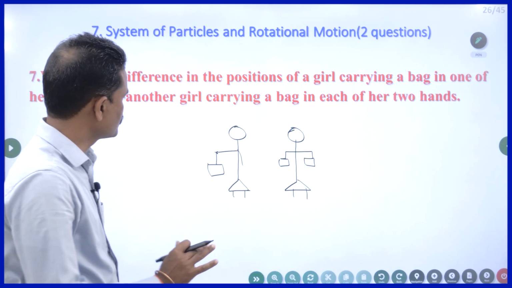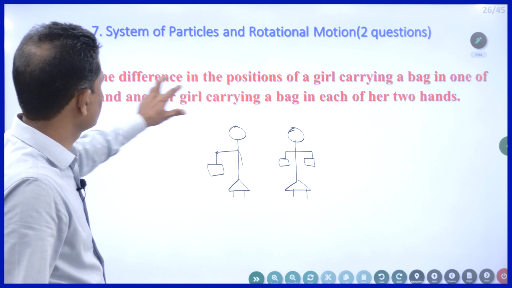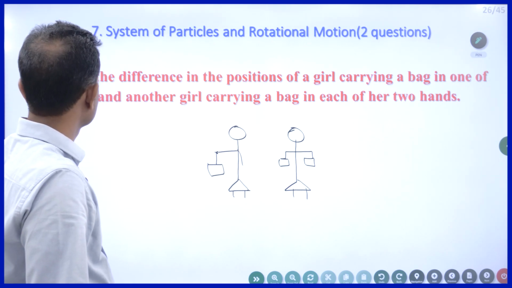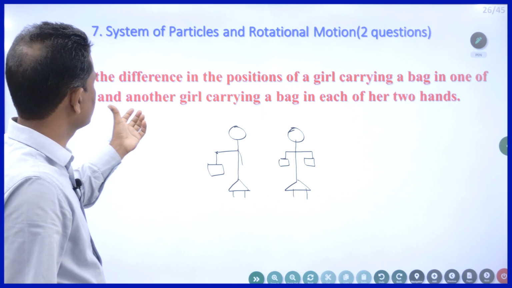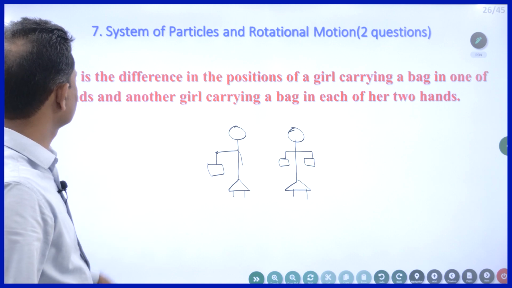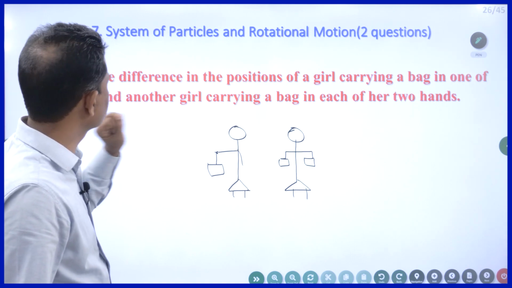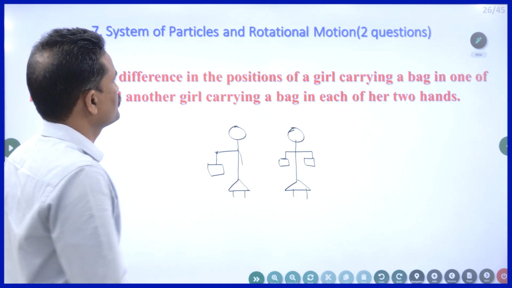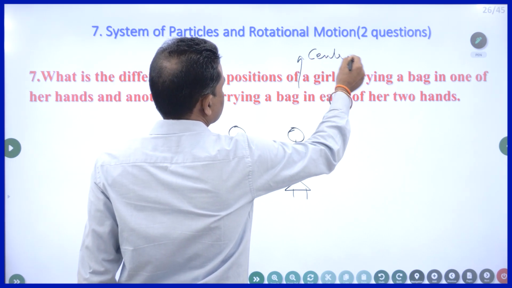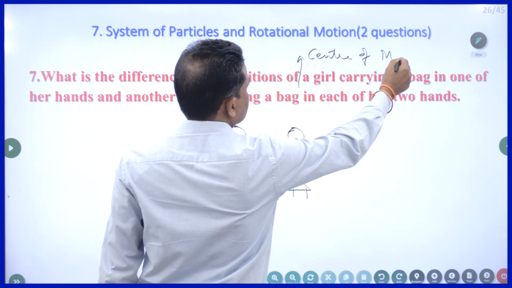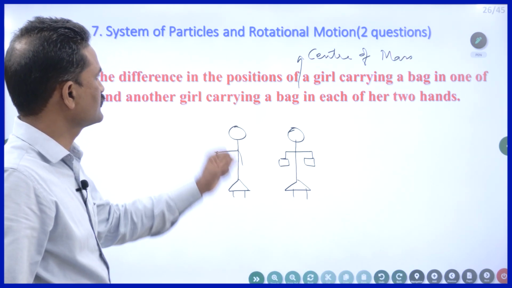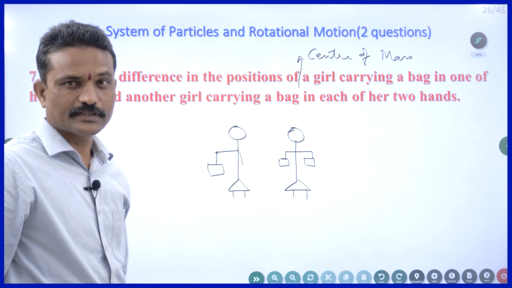Right, I could draw. Something is missing in the question. What is the difference in the positions of center of mass? I think the one who typed the question missed that sentence.